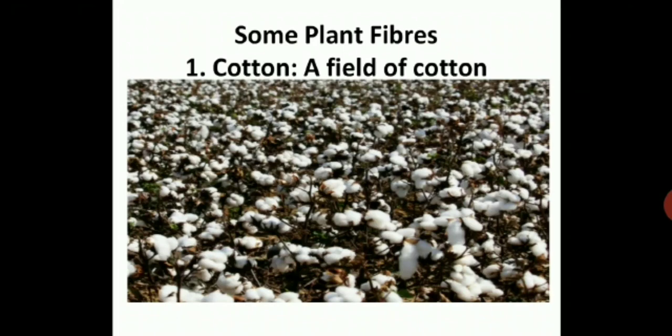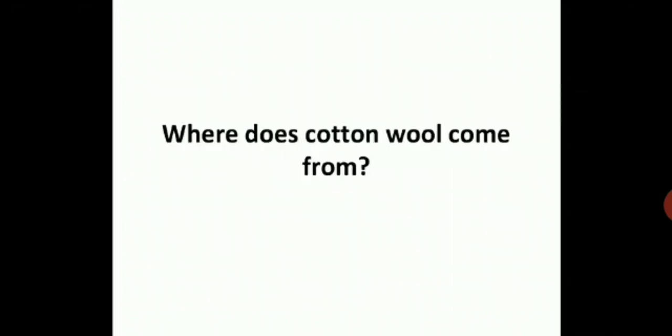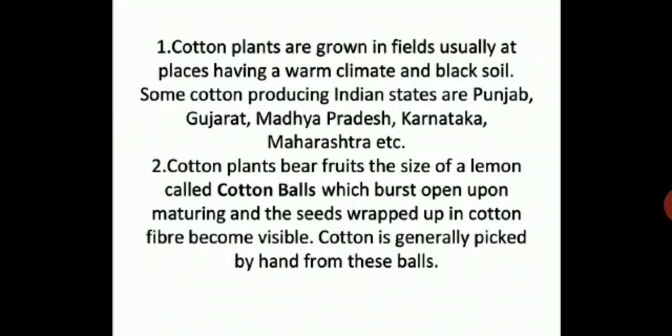Here you can see some plant fibers. The cotton, a field of cotton, looks like snow spread on the ground. So this is a field of cotton. Where does cotton wool come from? You can see cotton plants are grown in fields, usually at places having a warm climate and black soil.